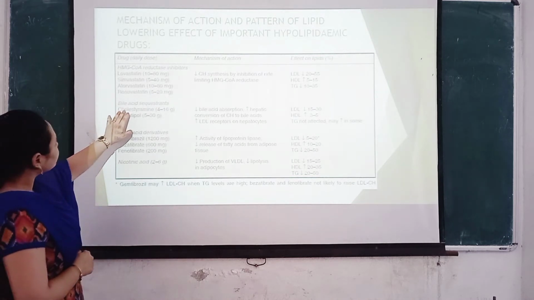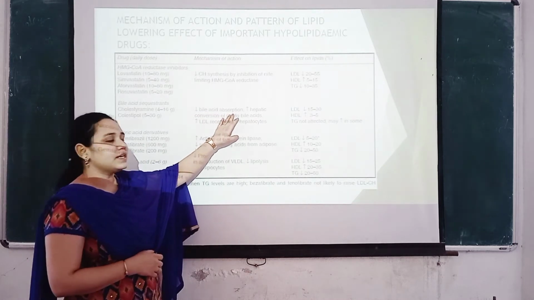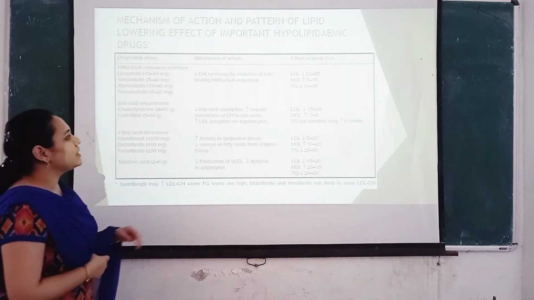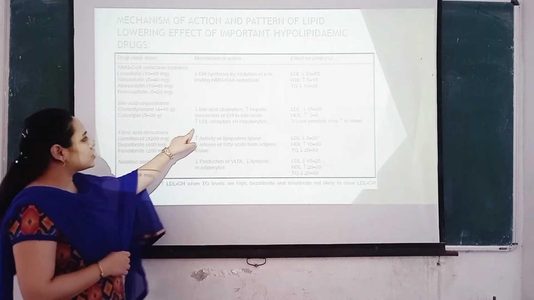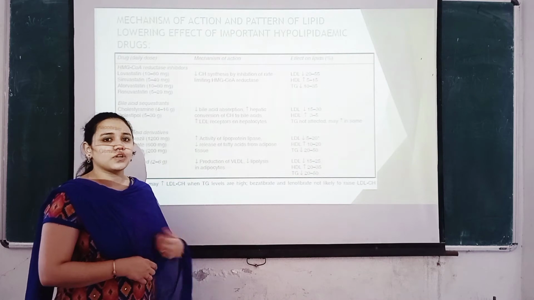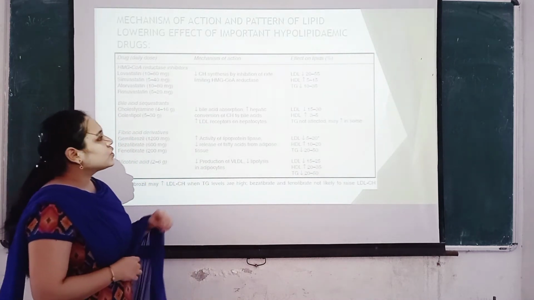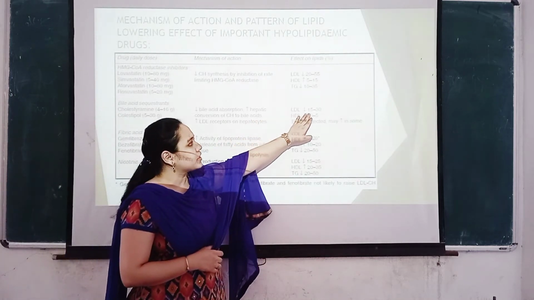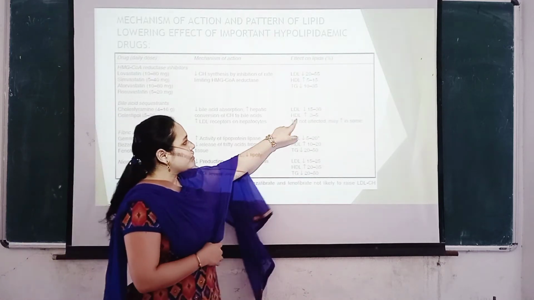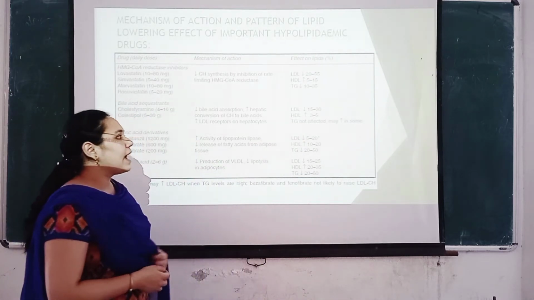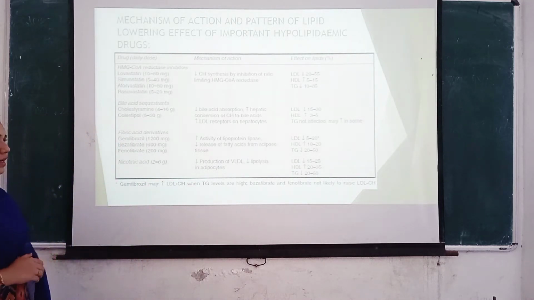While coming to bile acid sequestrants, these reduce bile acid absorption and then increase the hepatic conversion of cholesterol to bile acids. So they also increase LDL receptors on the hepatocytes, which are responsible for uptake of LDL. So these result in reduction of LDL cholesterol by 15 to 30%, increase of HDL by 3 to 5%, and the triglycerides are not affected. And in some cases, they may increase.